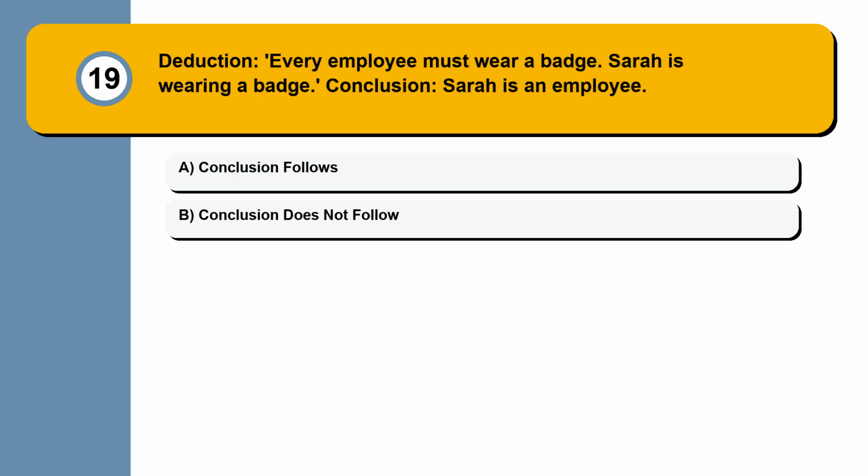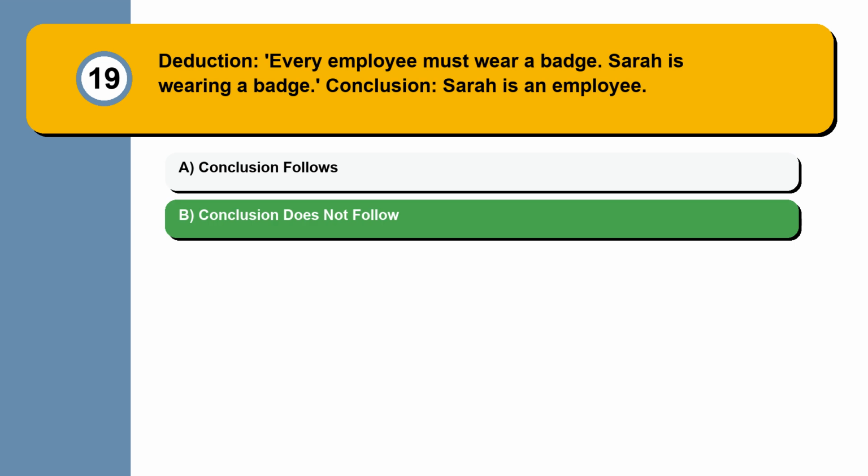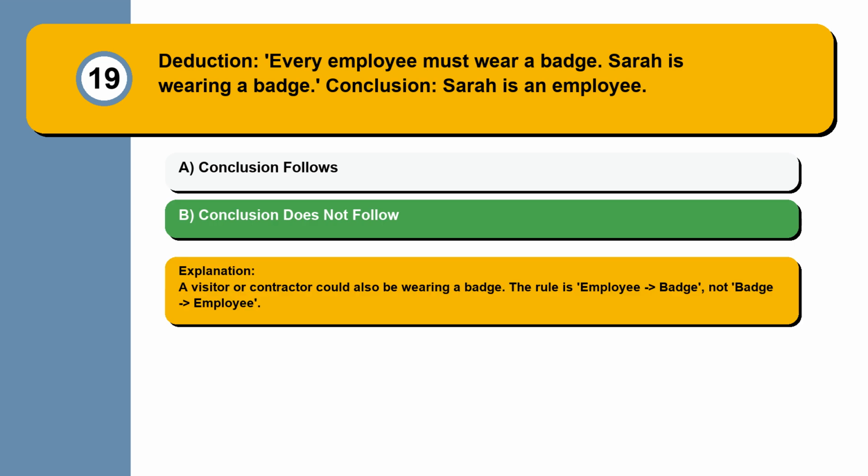Question 19. Deduction: every employee must wear a badge. Sarah is wearing a badge. Conclusion: Sarah is an employee. Conclusion follows. Conclusion does not follow. A visitor or contractor could also be wearing a badge. The rule is employee-badge, not badge-employee.